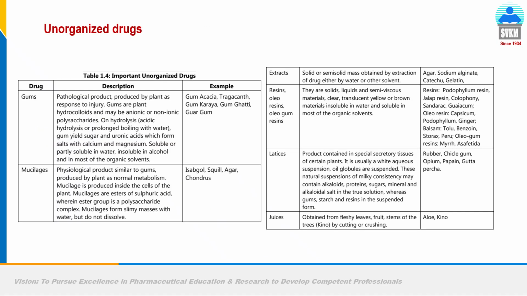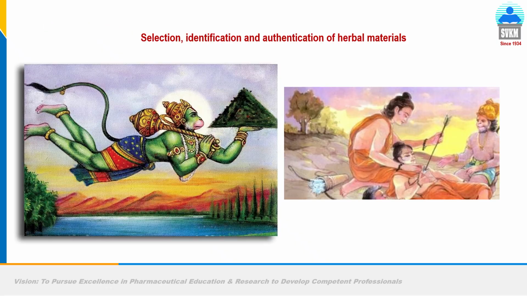We all know there are two types of drugs: unorganized drug and organized drug. Organized means if we see a tiny part of the plant material under the microscope, and we observe well defined cellular structure, it is called organized drug, like bark, root, stem, leaf. On the other hand, if we do the microscopy of oil, gums, mucilage, we cannot see crystal clear structure of the cells in the microscope. It means they are unorganized.